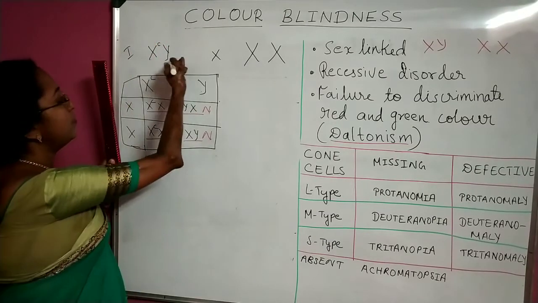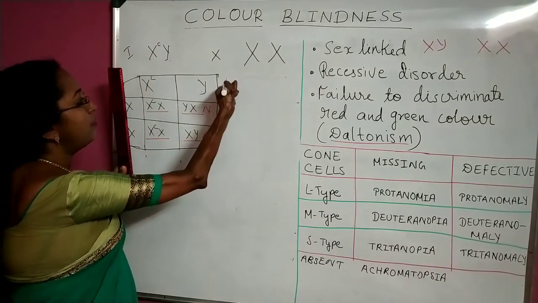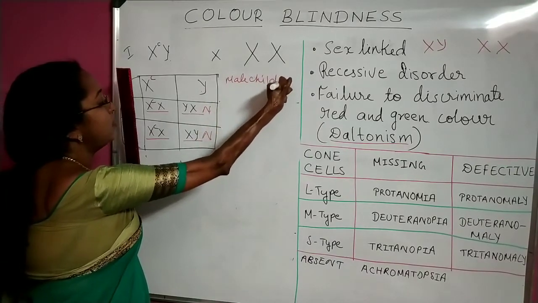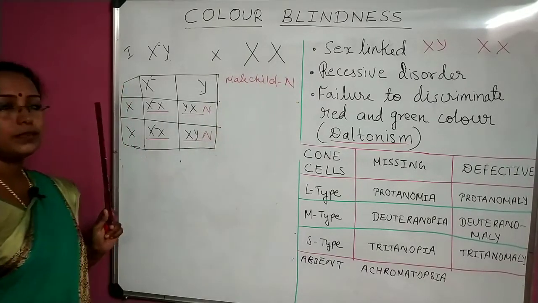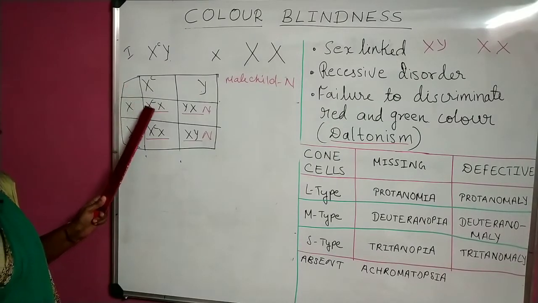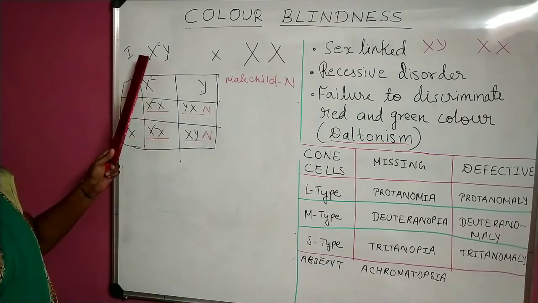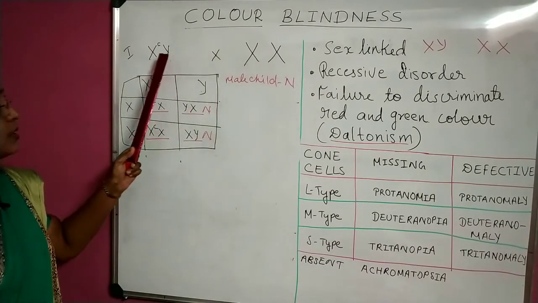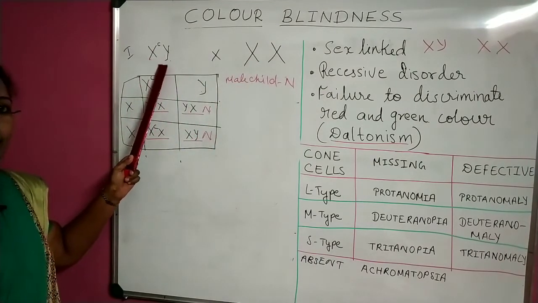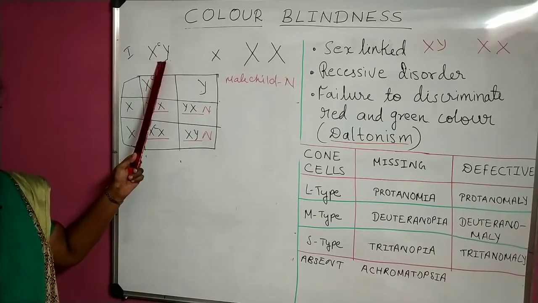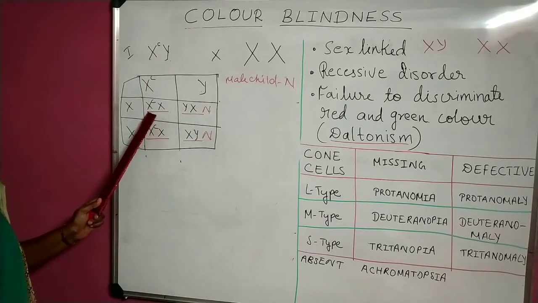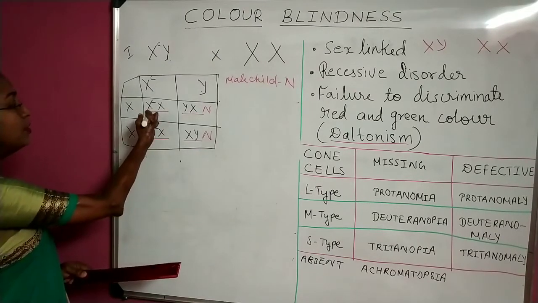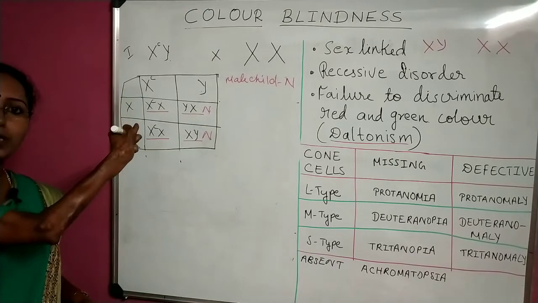So in this case, when the father is defective, the male child will always be normal. Now in the case of the female child, one X chromosome is coming from the father and another from the mother. The one coming from the father is always defective. So one chromosome is defective but the other one is normal.